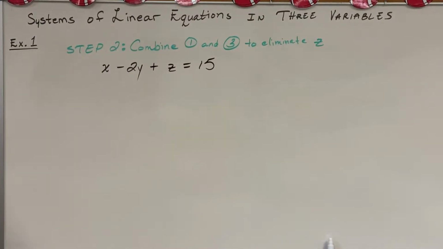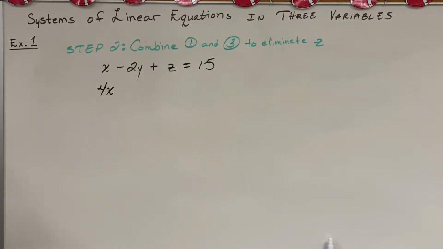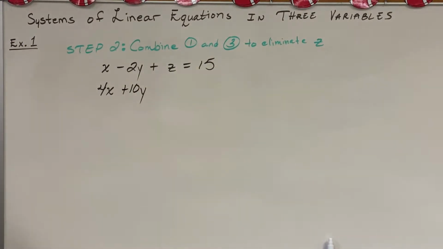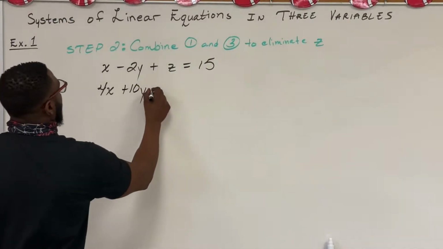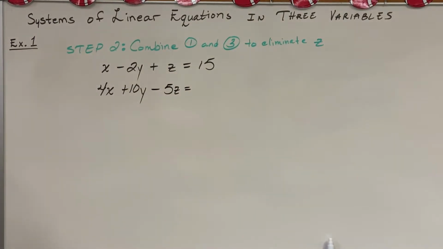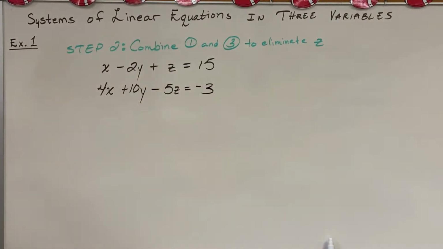Equation 3 is 4x plus 10y minus 5z equals negative 3. Once again, we want to eliminate the z's.